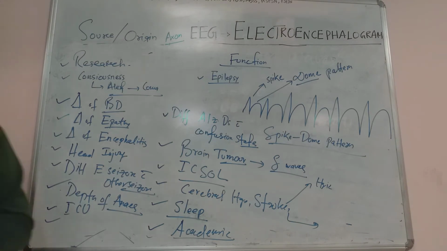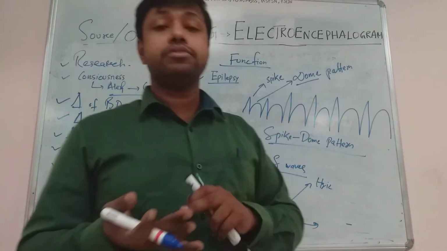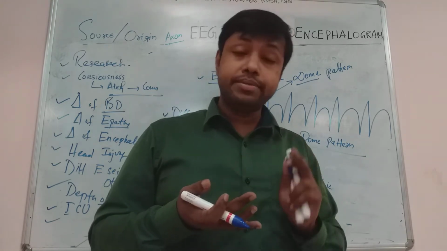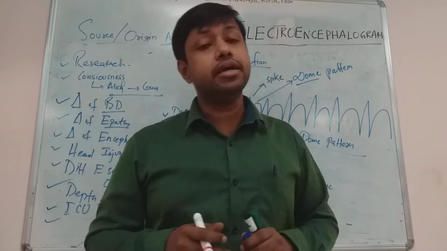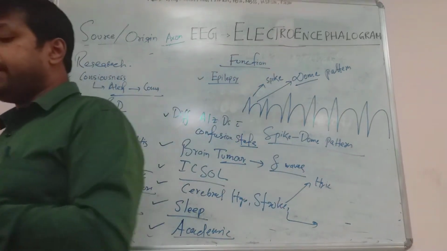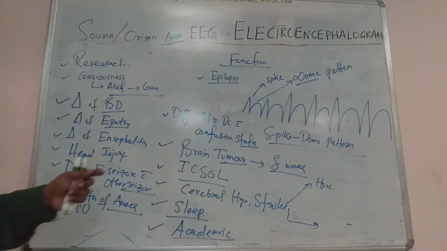And also it helps in various research. I told you, neuroscience research, neuropsychology research, cognitive neuroscience research, cognitive psychology research. In those various types of research, EEG also plays an important role. Can you understand? So these are the various functions of EEG. So we will revise again.